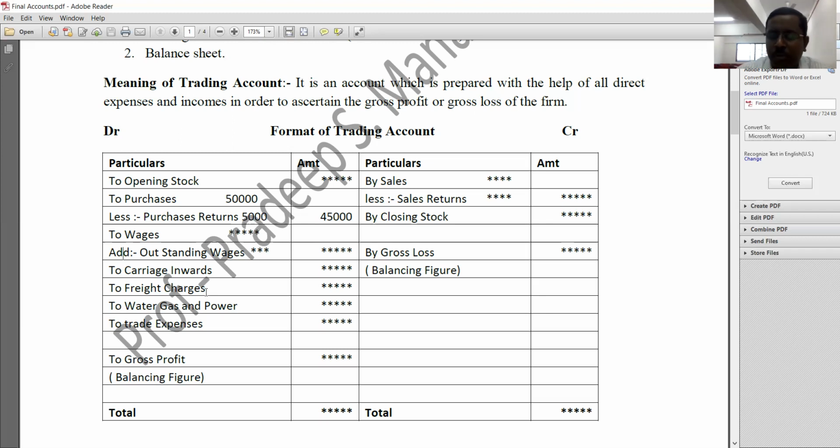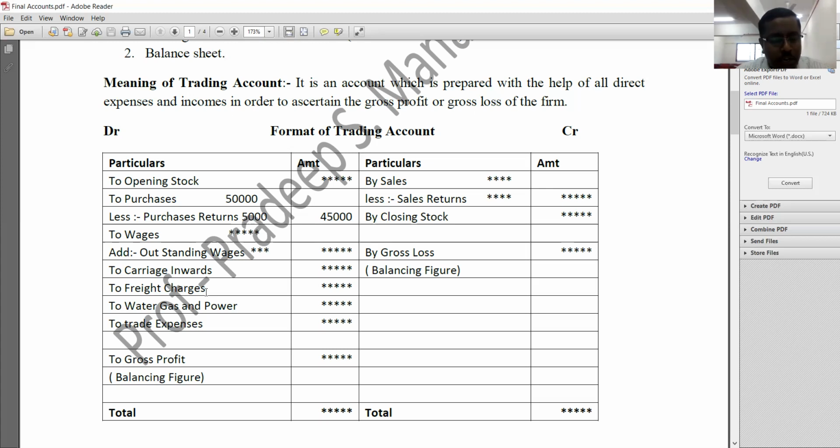Credit side is very simple because there will be only two direct incomes. One is sales and another one is closing stock. How we considered opening stock as expense, now you people should consider closing stock as an income, a kind of direct income. So first one will be sales, and here also you people must consider net sales. How to calculate net sales? Sales less returns, you will get net sales. Then later we need to record closing stock.